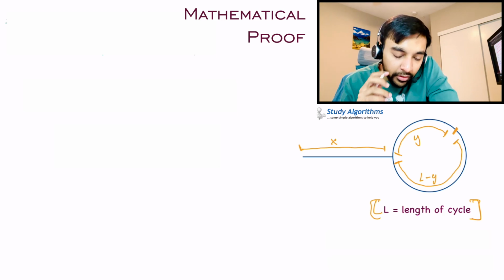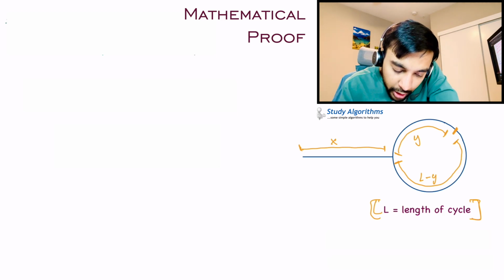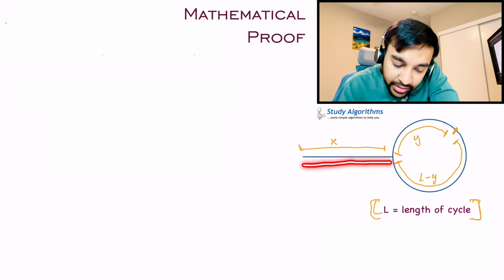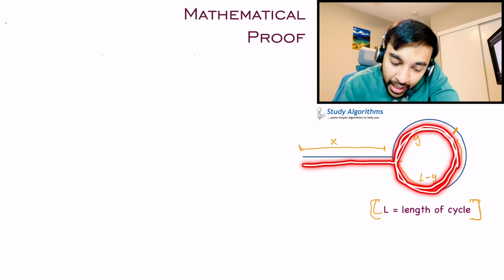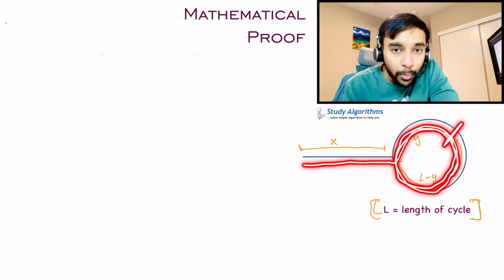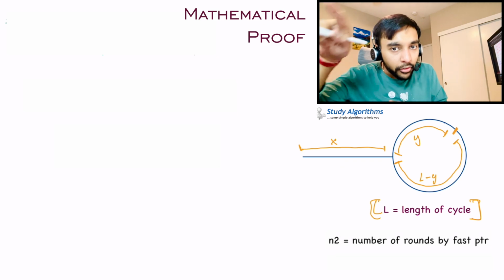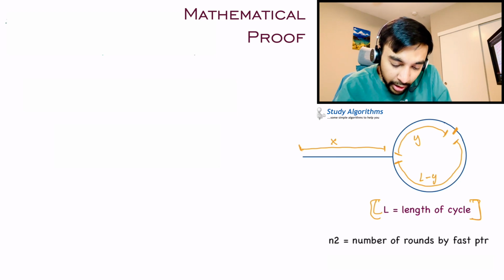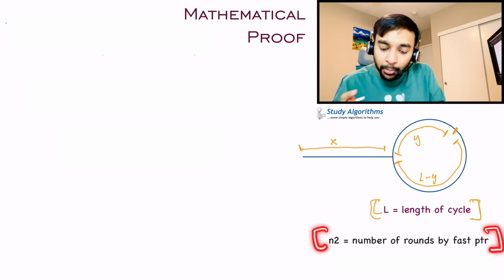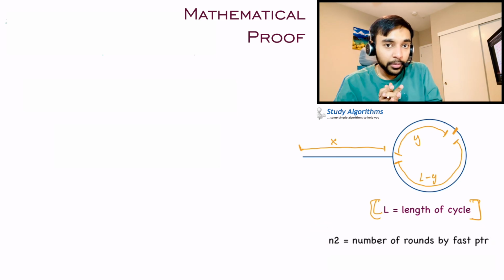Now, you know that when the fast pointer is moving, it will traverse this path x and then it is possible that it will keep on running in this loop until it ultimately meets the slow pointer at this point, right? So let us assume that it makes n2 number of rotations inside the loop. So let us say n2 is the number of rounds taken by the fast pointer.